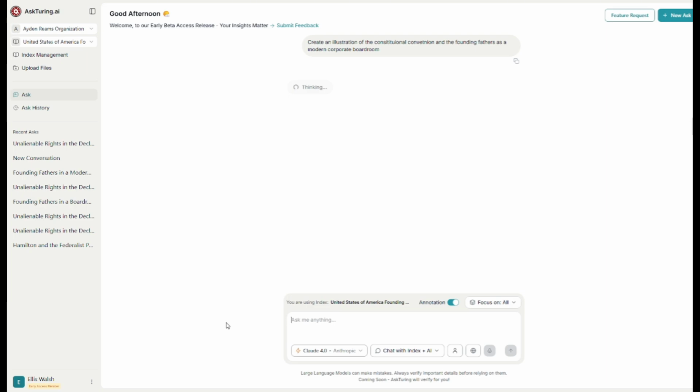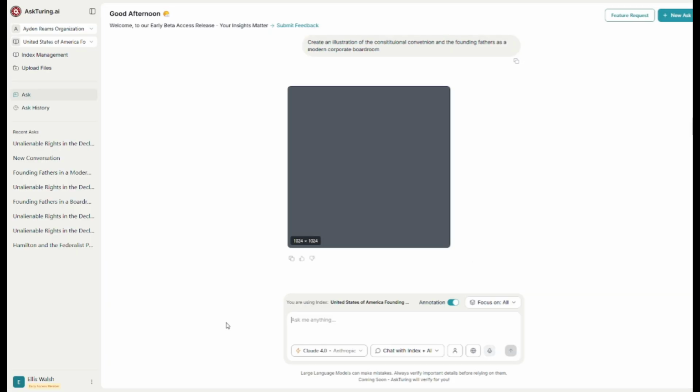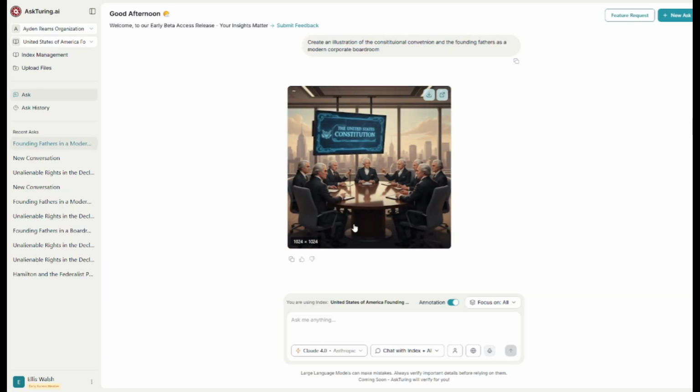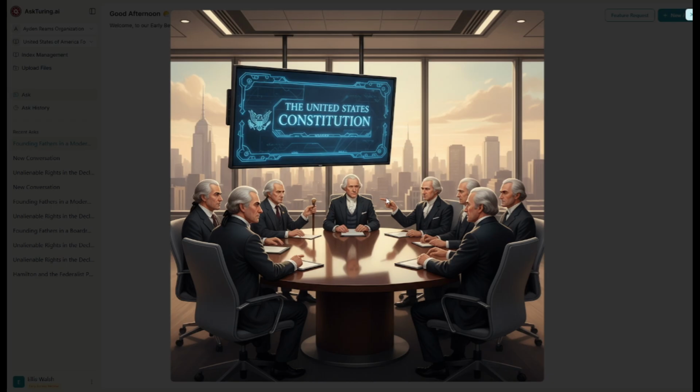So this isn't just for fun. Image generation can be a real productivity tool. For example, if you're building a presentation, you can instantly create visuals that match your topic. You can also make visuals based on your conversation history. So as you can see, you got Thomas Jefferson, George Washington, James Madison sitting around a table drafting the Constitution in a modern boardroom setting.